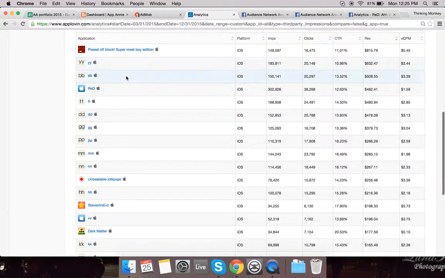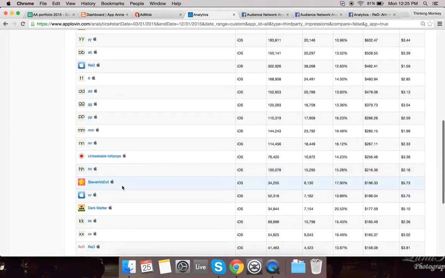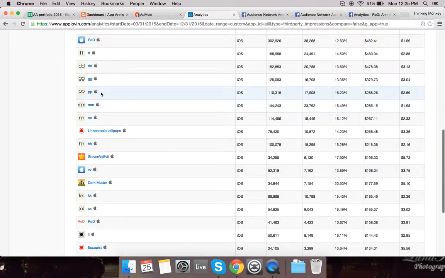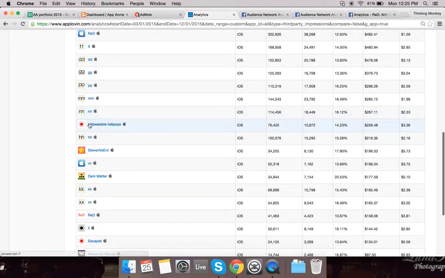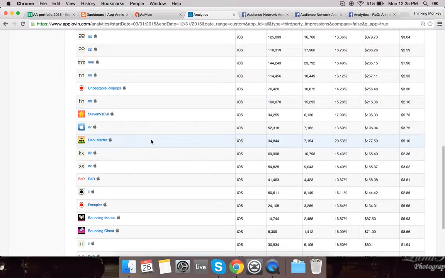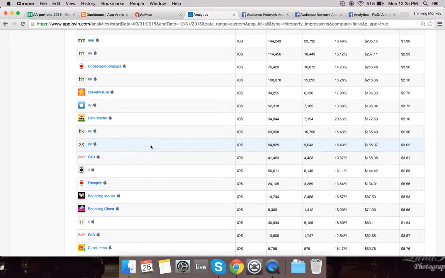These are all the apps that are included in the portfolio. This one's not included, and neither are the ones with double letters like PP, MM, MN, and the little ones that have that red icon. All of these are based on the same base code that's running the portfolio.